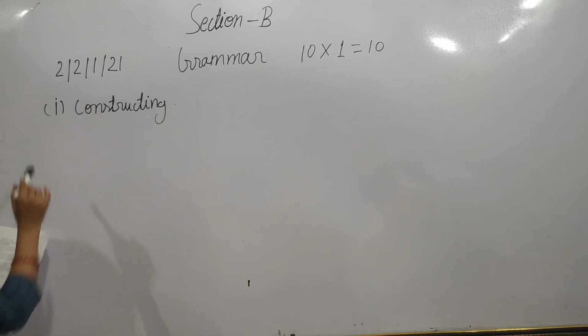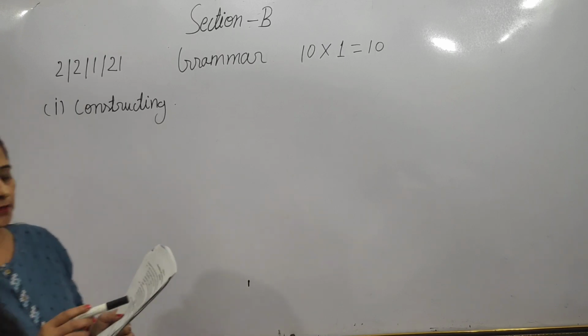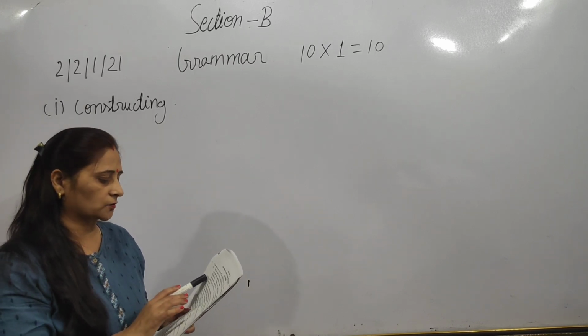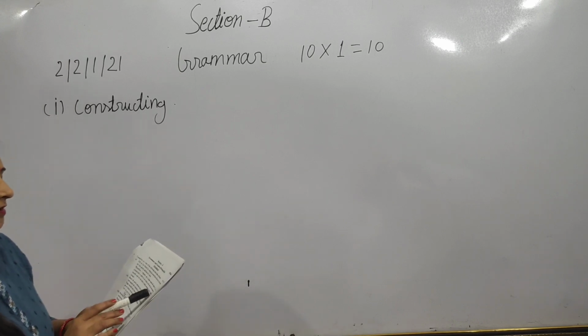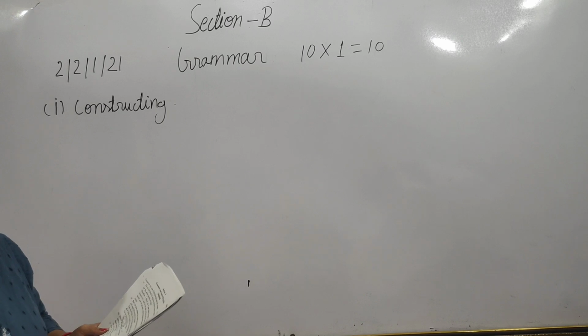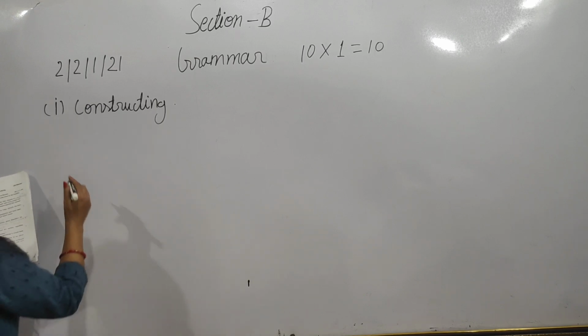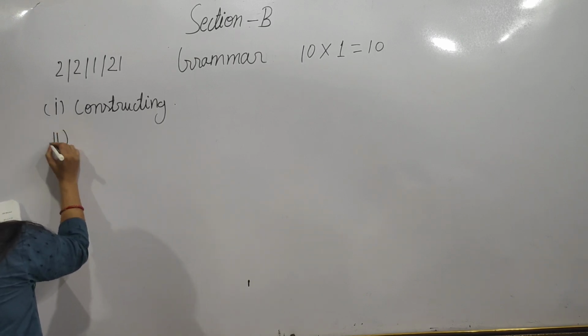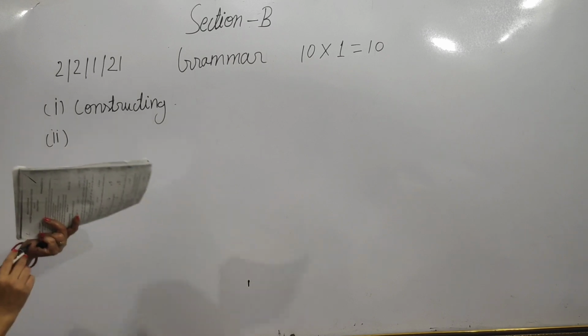So this is the first question's answer, constructing. According to the sense here, the correct word is not construct, but constructing. This request of constructing a park in our society. Okay, fine. Now let's move towards the second question.